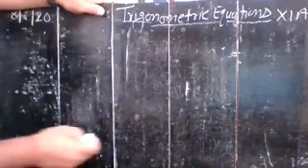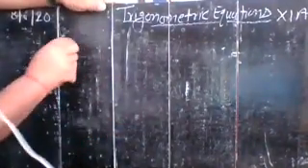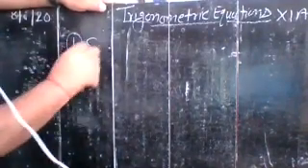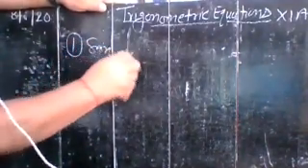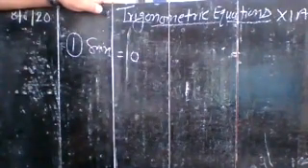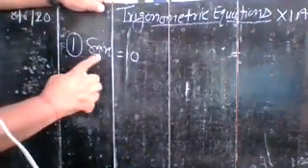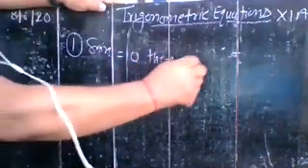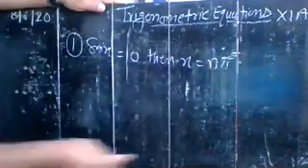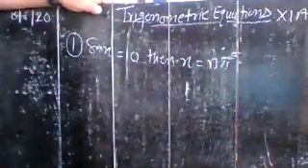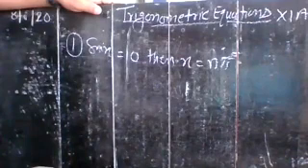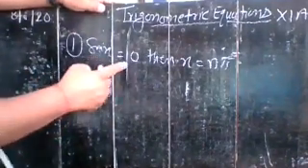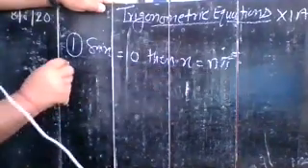So you write general solution. In general solution, your first formula is: sine x is equal to 0. If sine x is equal to 0, then x is equal to n pi. Here n is an integer. So write it: sine x is equal to 0, then x is equal to n pi.